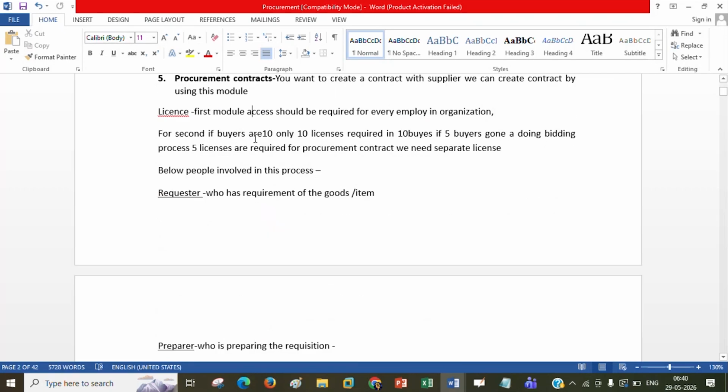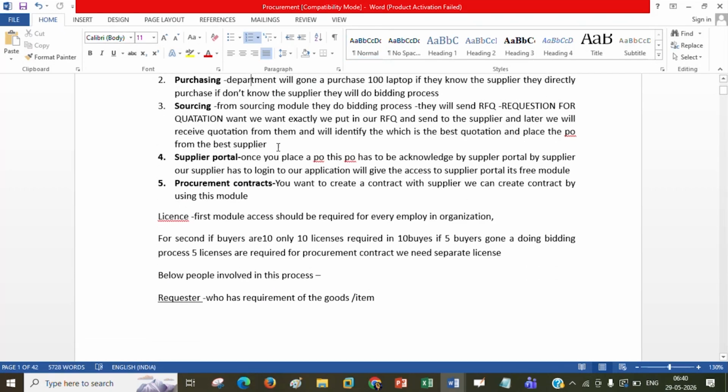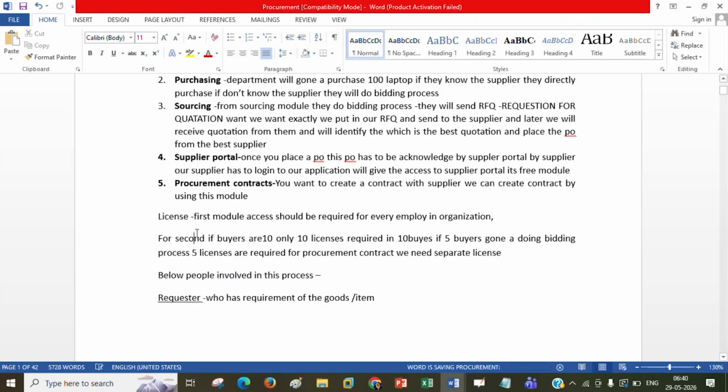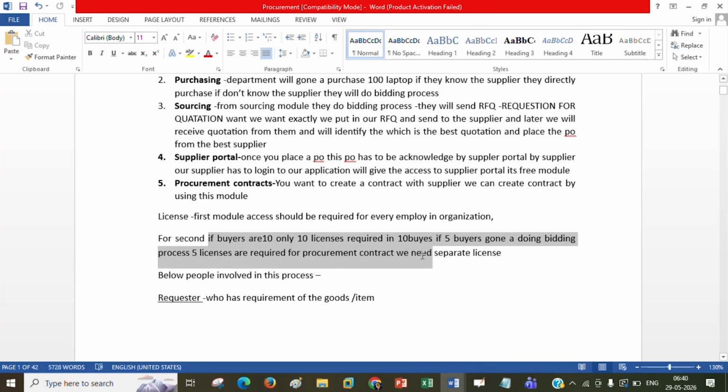Maybe they can, however, a separate team will manage in your product whatever module they are purchasing. There will be a separate team to manage all this licensing, and your project manager can be involved there. But I have given a tentative example about the licensing process, which license you need to purchase. Here, first, module access should be required for every employee in the organization. Second, if buyers are 10, then only 10 licenses required.